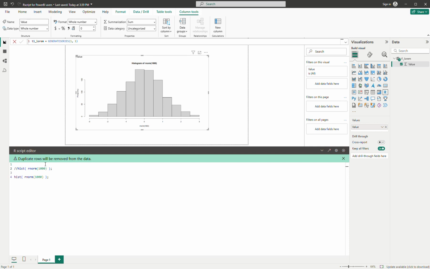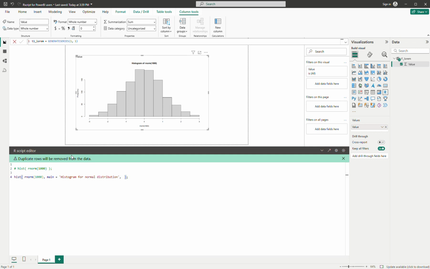Okay, so the first version I will put the hash in front, and then in R language it just means that I don't want to run this one. This one is disabled. Okay, so this one I will run, and then I will put the histogram here with the title, which is histogram for normal distribution.